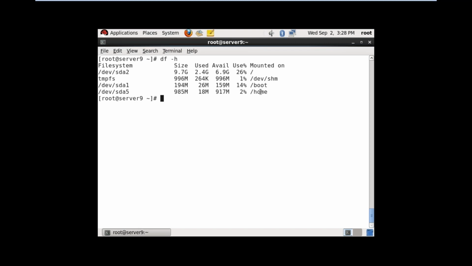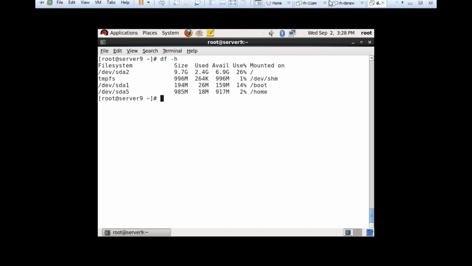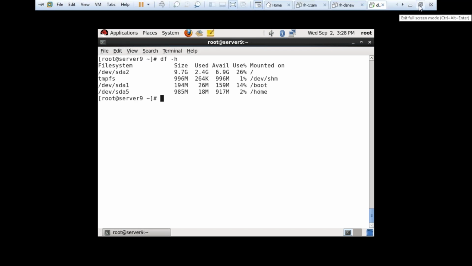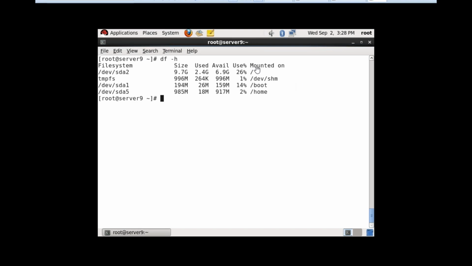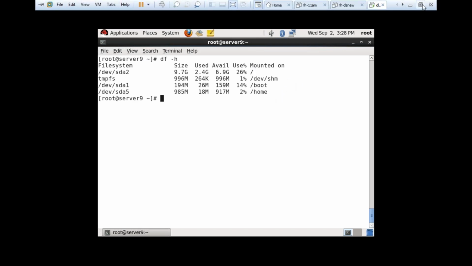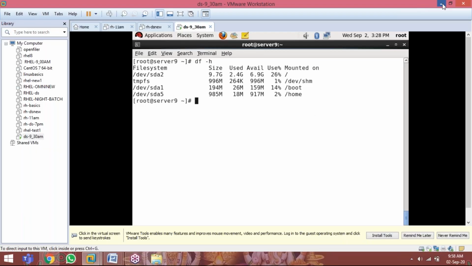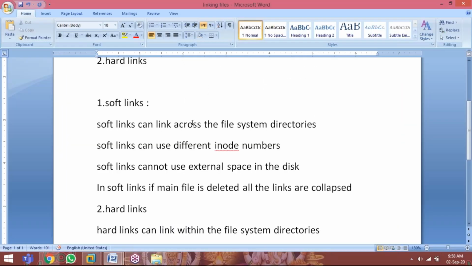Like here we are calling them directories, file system directories. In Windows we are calling them drives. So soft links can link across the file system directories. The file which is located under slash, you can link with slash home. So that is called soft link. Different directories also we can link. File system directories, not directories, file system directories.